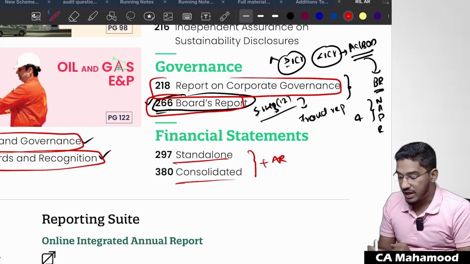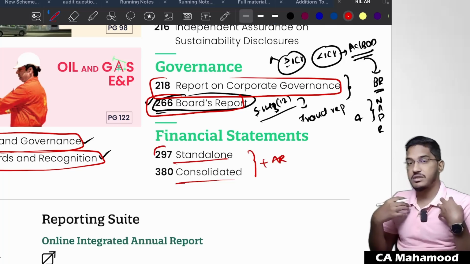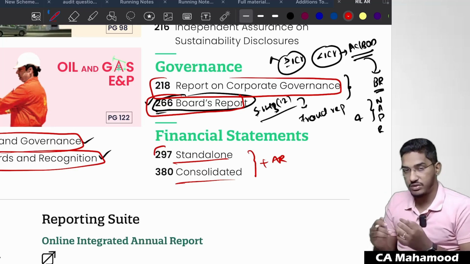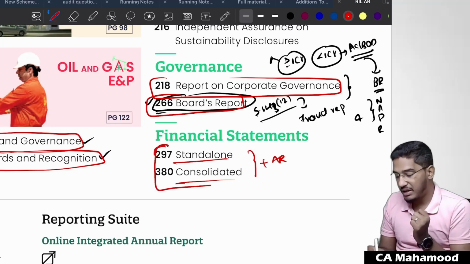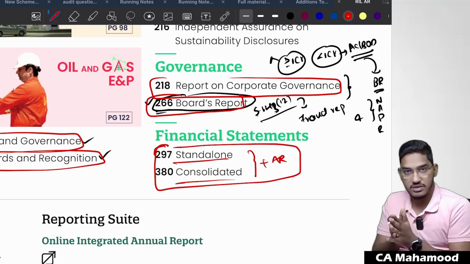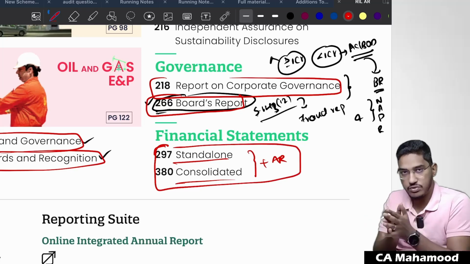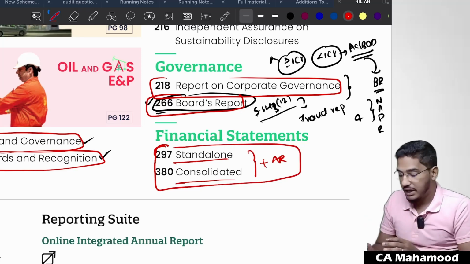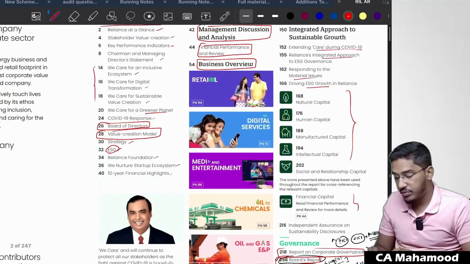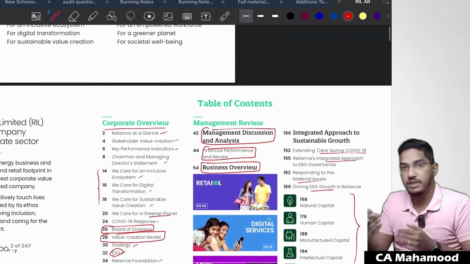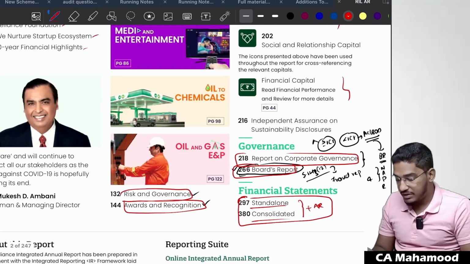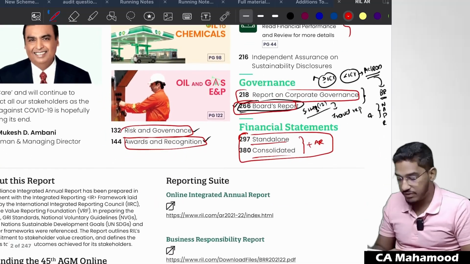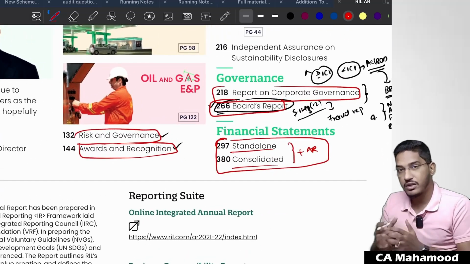So generally, whatever financial statements that we have verified, whatever audit report is there, that will not be given separately to the stakeholder. That will be clubbed together in the financial statements. That will be clubbed together in the annual report. Now this annual report will be given to the stakeholders. Now you tell me, in this entire annual report, what is the thing which the auditor is concerned with?